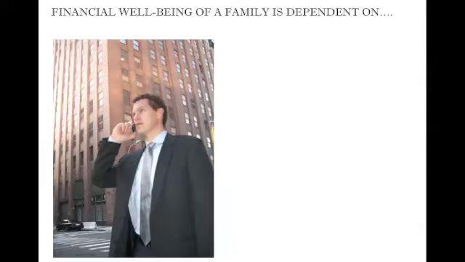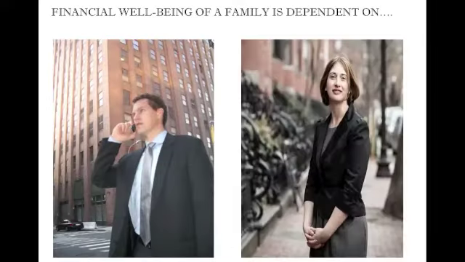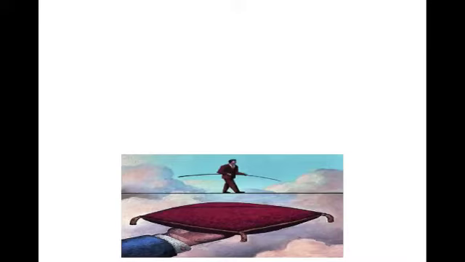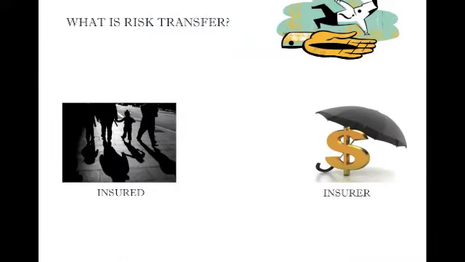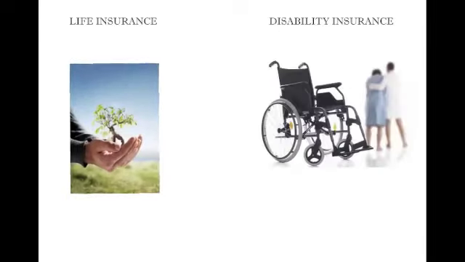Financial well-being or wealth of a family is dependent on the health and longevity of the family's income earner. Let us see how economic risk of the death of the income earner can be managed. Several risk management techniques exist, and it is the technique of risk transfer that is relevant in this scenario. Risk transfer is passing risk from one party who does not wish to have the risk to the party who is willing to take on the risk for a fee or a premium. Examples are life insurance and disability insurance.